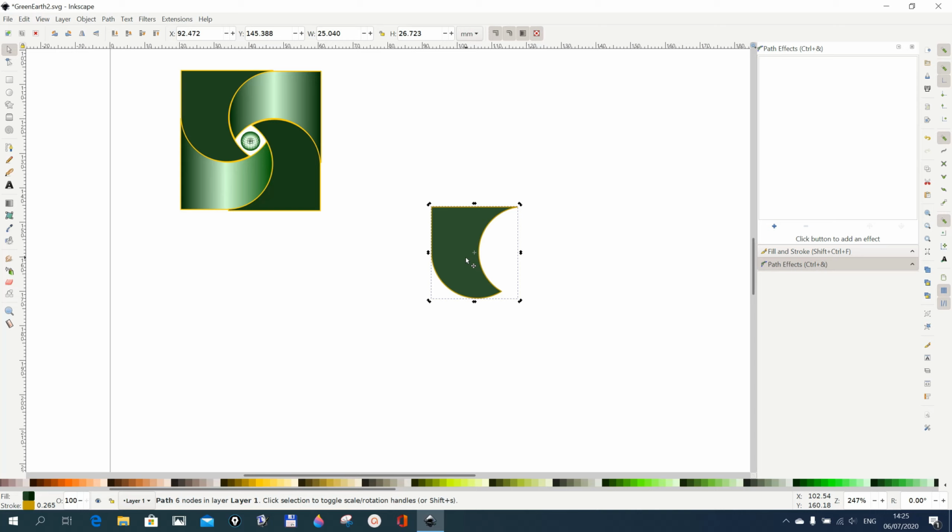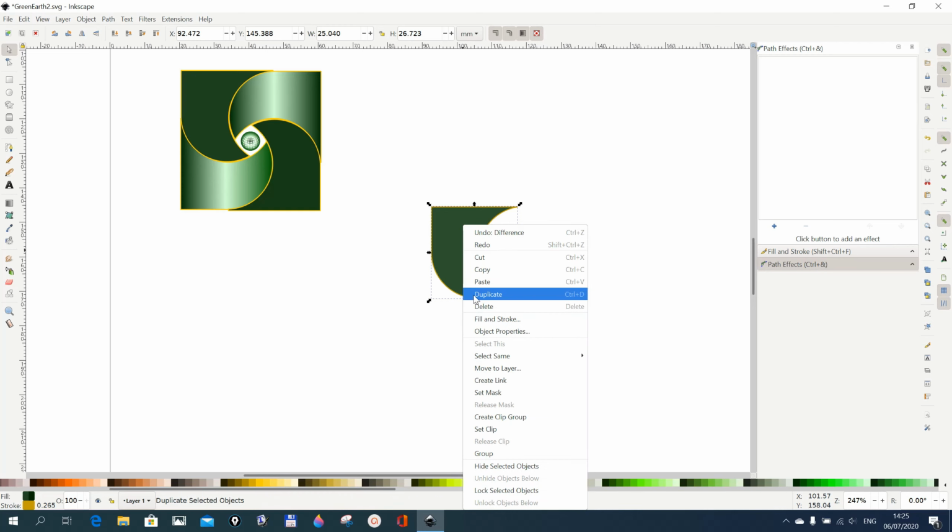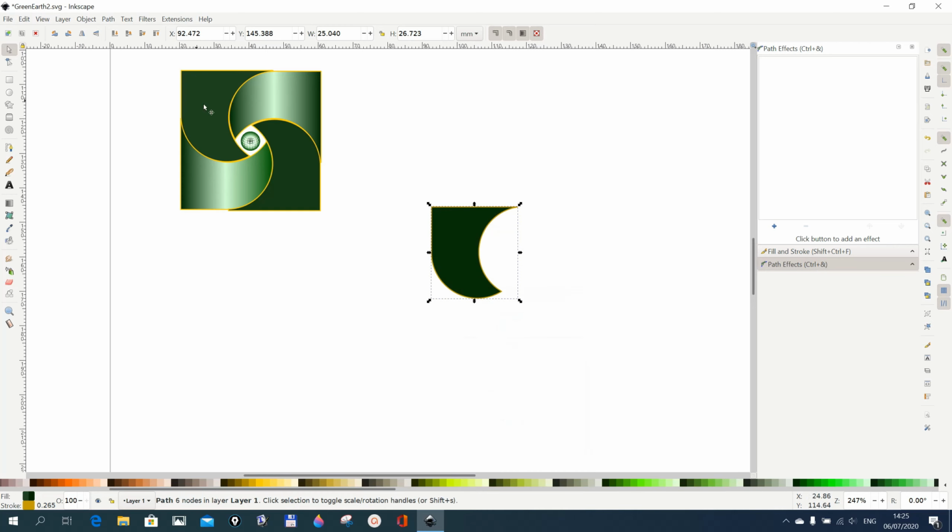Pick this one here, and then duplicate it. You can duplicate it by right clicking and doing duplicate, and then we want to go to here and rotate it 90 degrees clockwise, and I'll put it here.